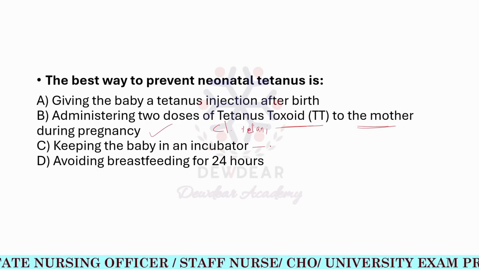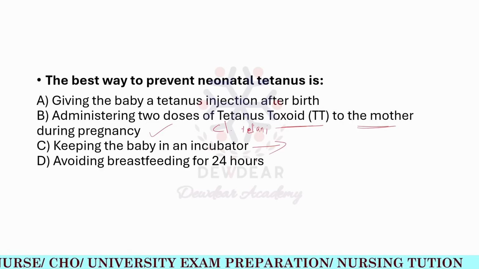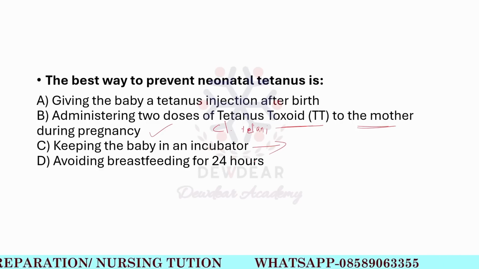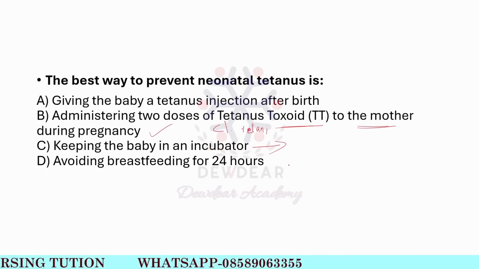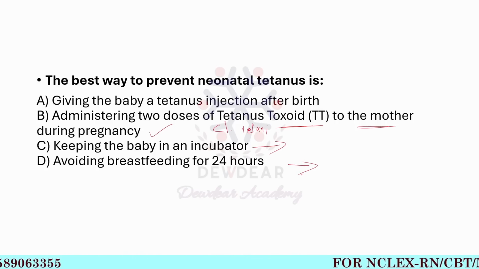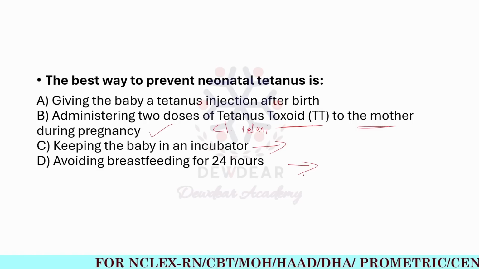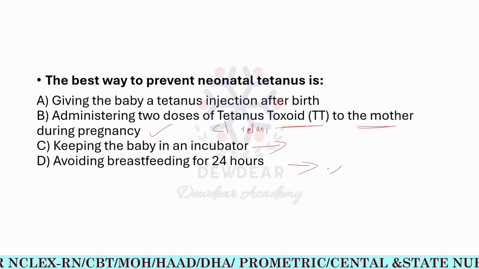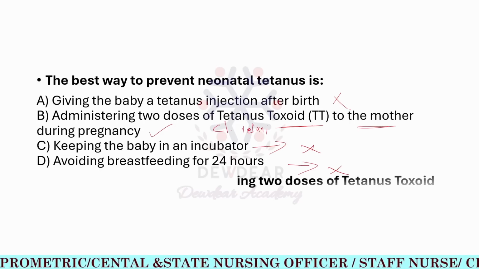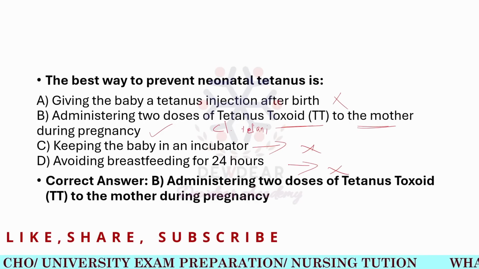The third option, keeping the baby in an incubator. Incubators are used for preterm or sick newborns, but they are not used to prevent tetanus. Then avoiding breastfeeding for 24 hours. Breastfeeding provides immunity mainly through the colostrum. So it is actually recommended to improve the baby's resistance to infections. So this is not the correct answer. Option B is the correct answer: administering 2 doses of tetanus toxoid to mother during pregnancy.